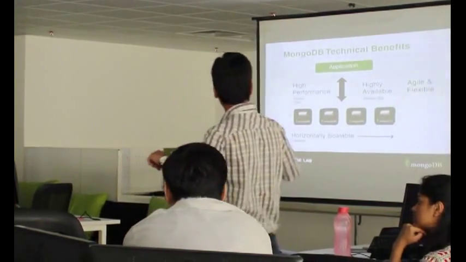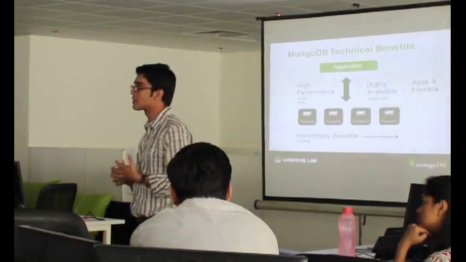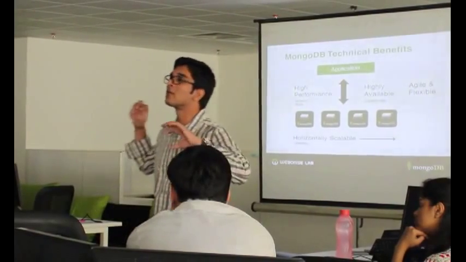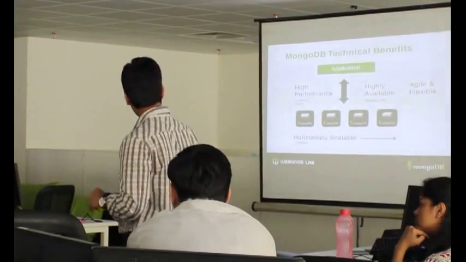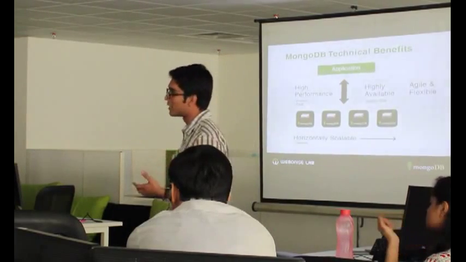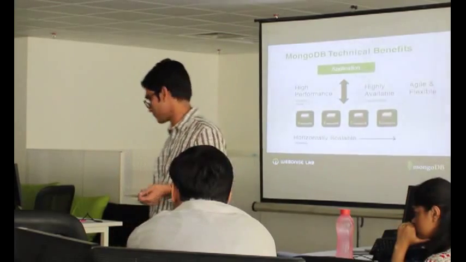And then there is high availability. You can achieve high availability by using replica sets. So it's just replication. You're just replicating your data on different server nodes as well. And then there's horizontal scalability. You can achieve it by using sharding. So you're just dividing your data across different servers. It's also known as clustering.